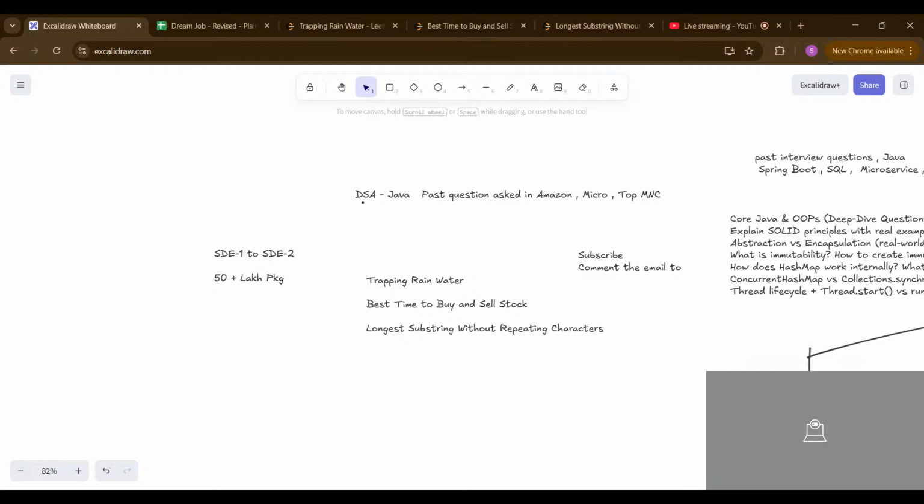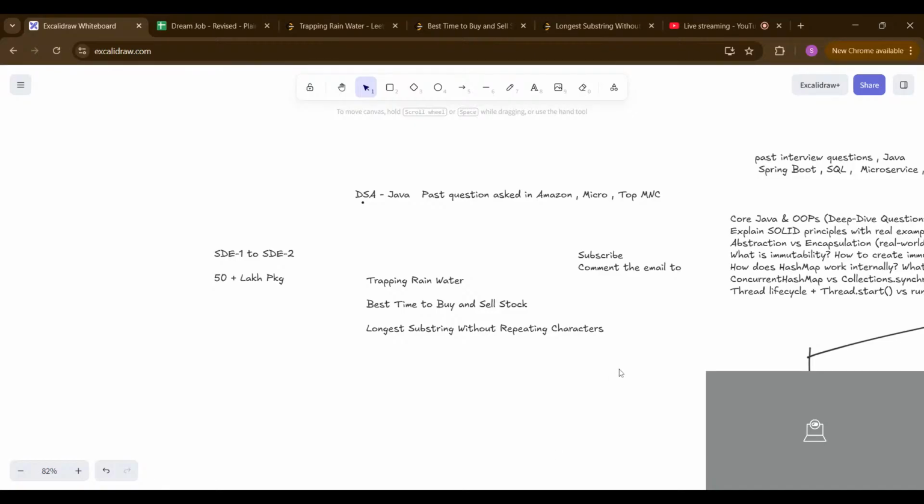Okay, so now let's jump into our today's topic. Our today's topic is to solve some DSA problems like trapping rain water, best time to buy and sell stock, and longest substring without repeating characters.